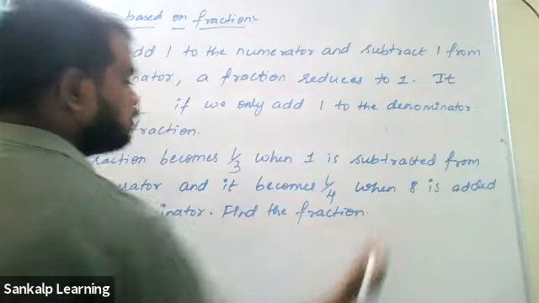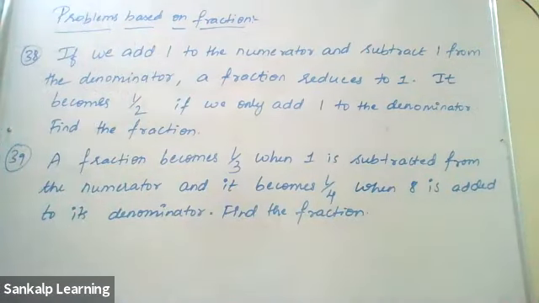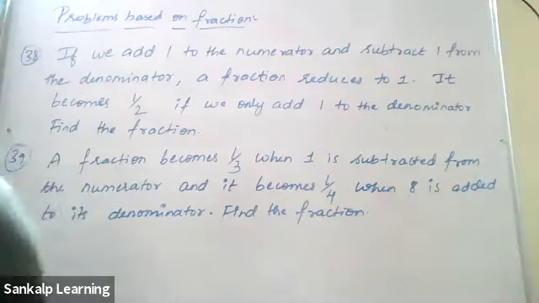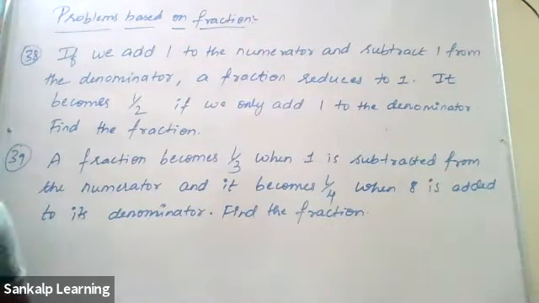So do these two problems. Make it fast. So next class, after these two problems, we're going to solve problems based on 2-digit numbers and problems based on money. We're going to find the cost of certain things.